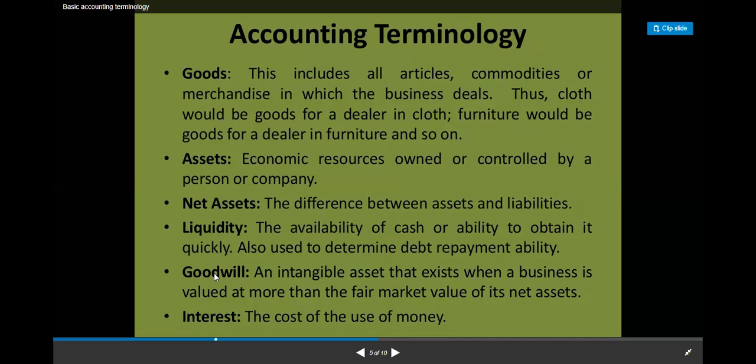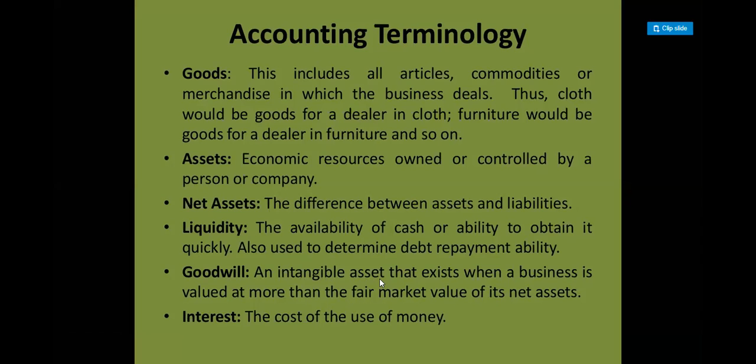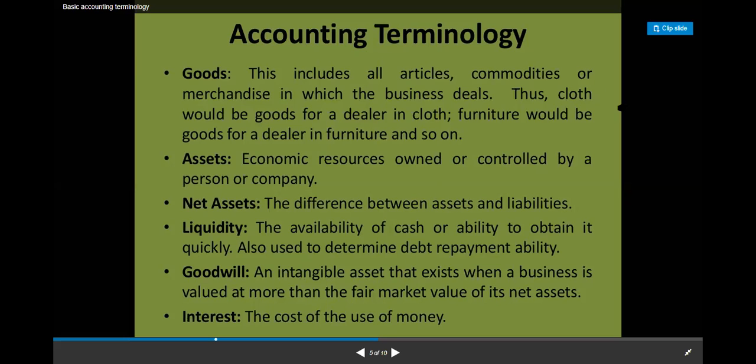Next we have goodwill. Goodwill is the reputation of your company. This is also one of the words, goodwill. That is the reputation of your company, which definitely gives you some value. It is called an intangible asset. आप छू नहीं सकते उसको, आप देख नहीं सकते हो उसको, सिर्फ you will feel it. Feel कैसे करना है कि जैसे take an example of a land. Land की example लीजिए.